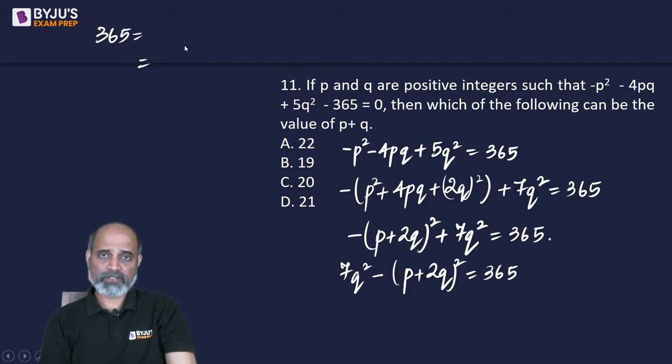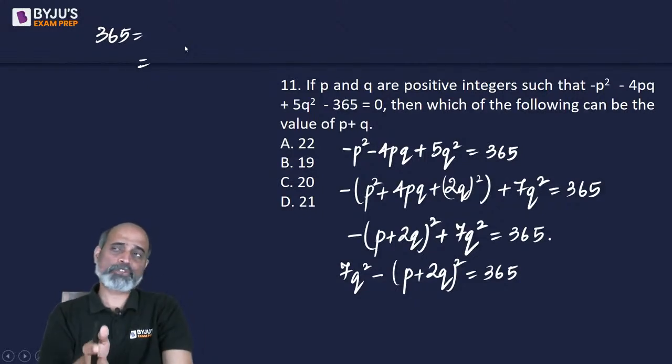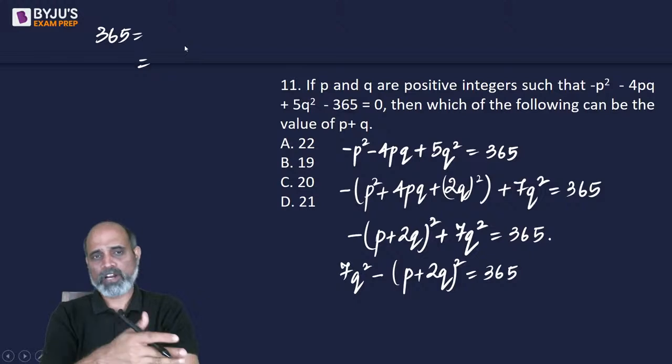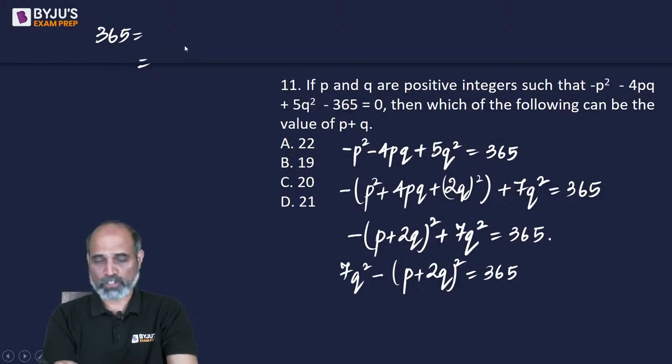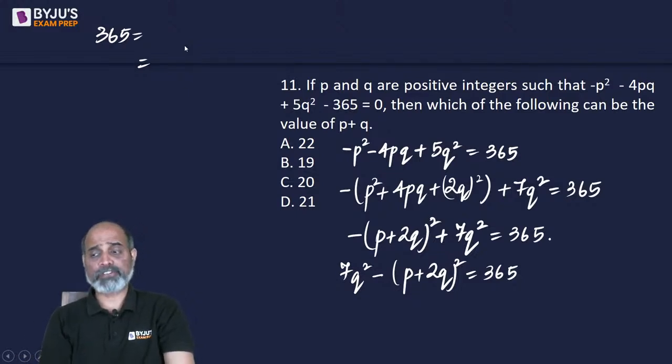After 361, 361 कितना होता है? 19 का square. Sorry, it's 400, not 389. It's 289, 17 का. Got confused. After 361, the next perfect square that we have is 400. 400 say this is 35 less, which is not a perfect square, so we can't take that. After 400, the next perfect square is that of 441. From 441 to this, that is 41 plus 35, which is 76. 76 is also not a perfect square.